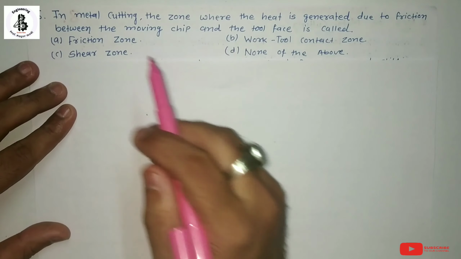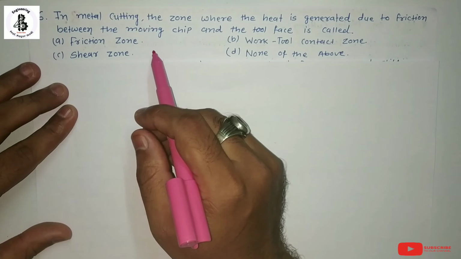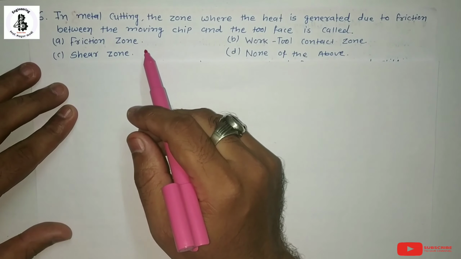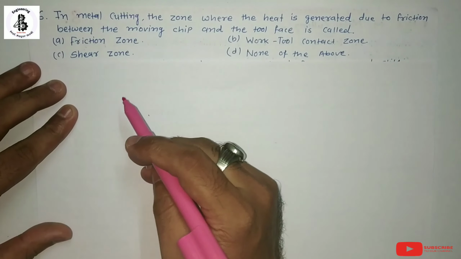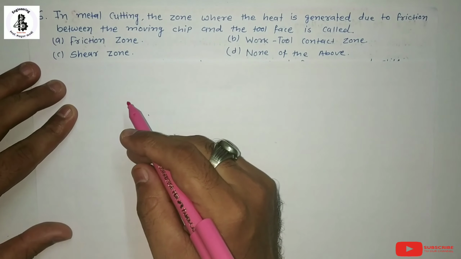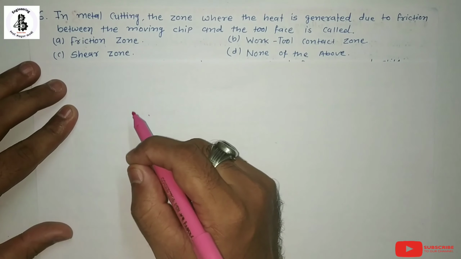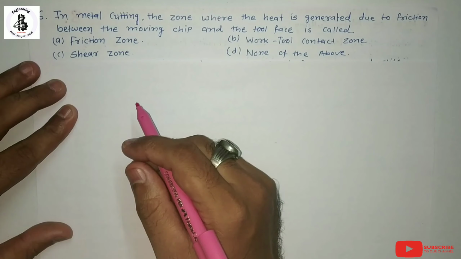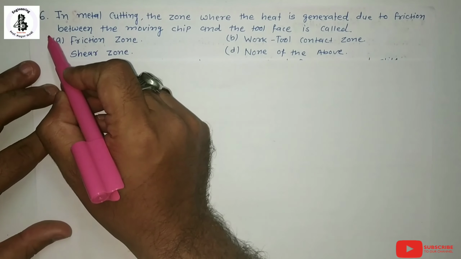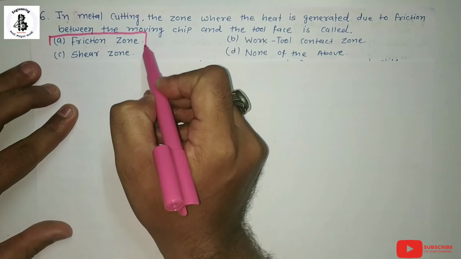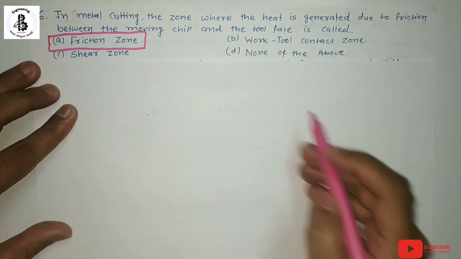So basically in metal cutting operations, heat is generated due to friction in the friction zone. The chip is continuously flowing onto the top face of the single point cutting tool. Due to that continuous flow, friction is made between the top face of the tool and the chip. That is called the friction zone. So according to the given options, in metal cutting the friction zone is where heat is generated.